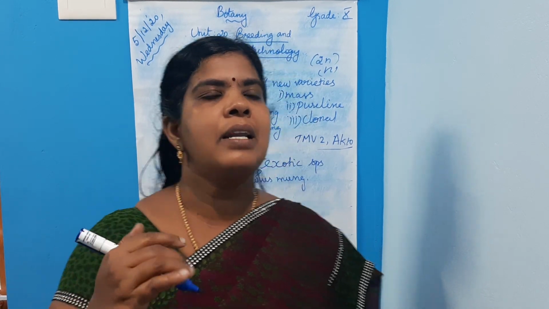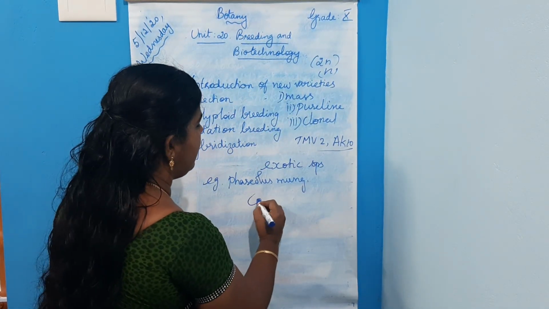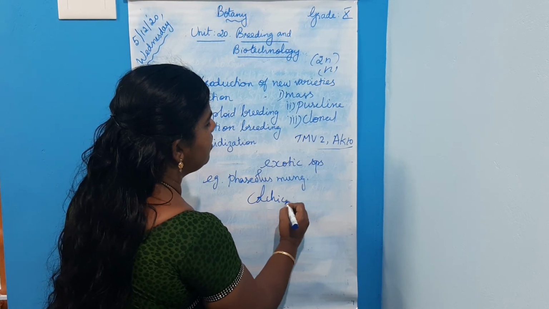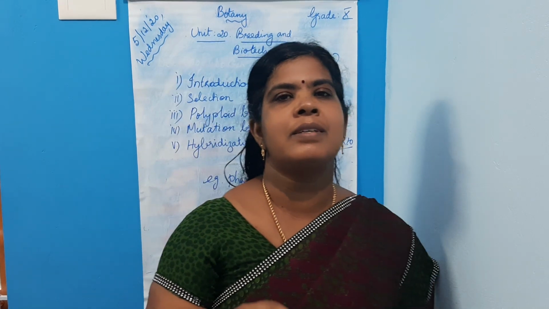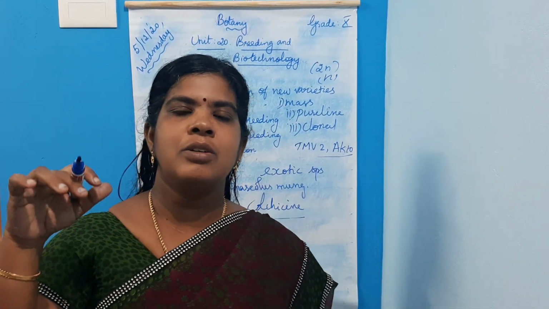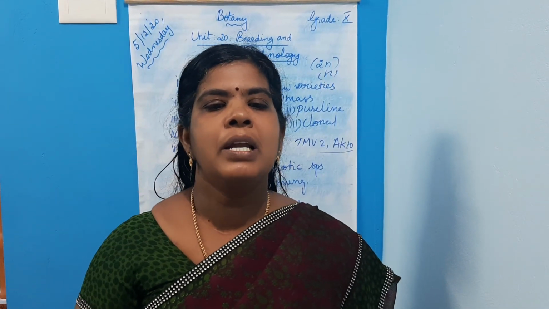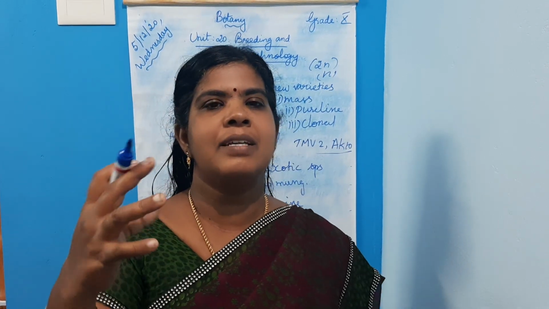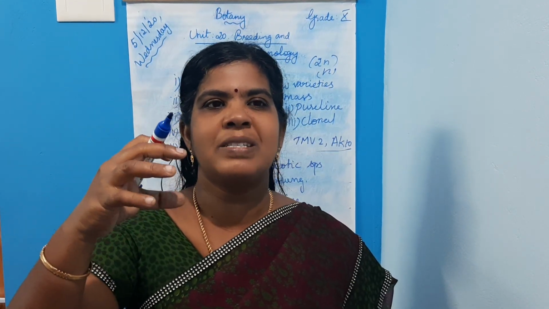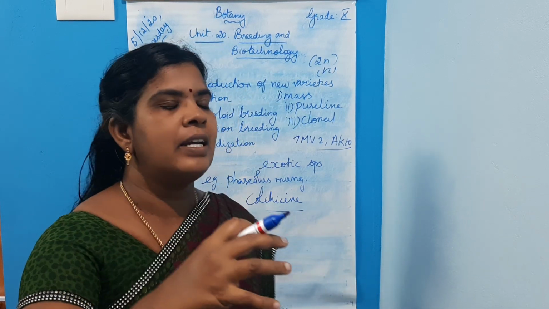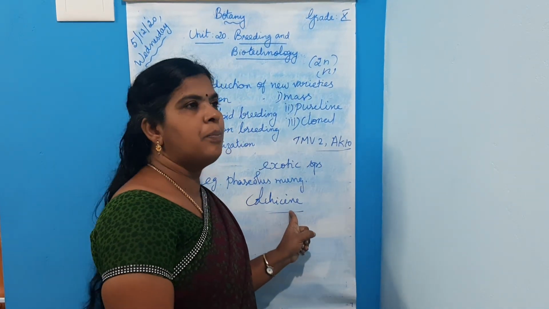And the chemical agent is colchicine. When colchicine treatment is applied to plants, the plants can produce polyploids. Some plants show hybrid vigor, or varieties show desirable characters due to the induction of polyploidy.